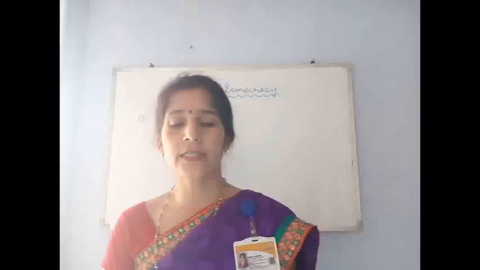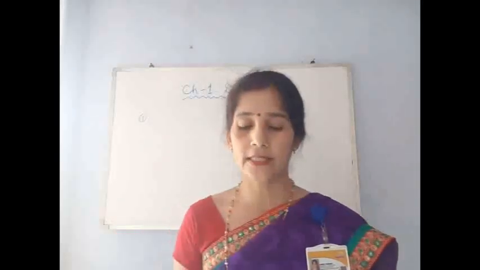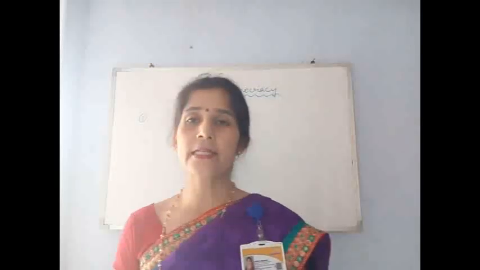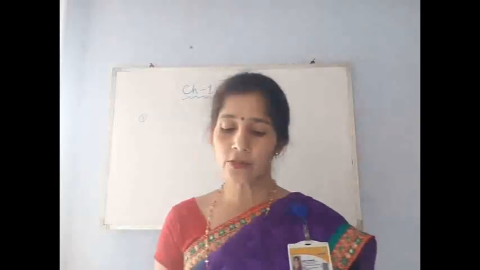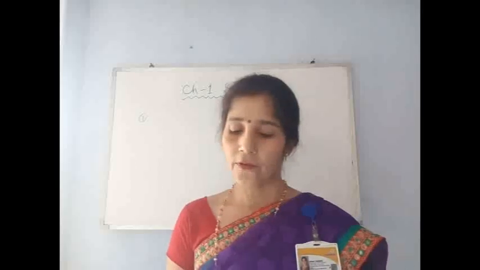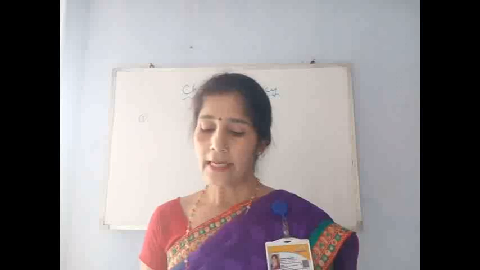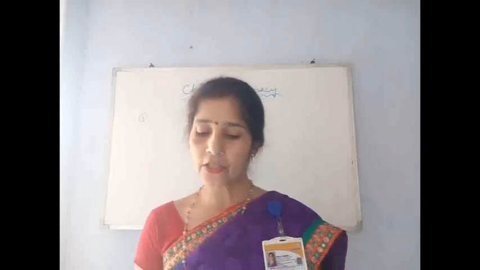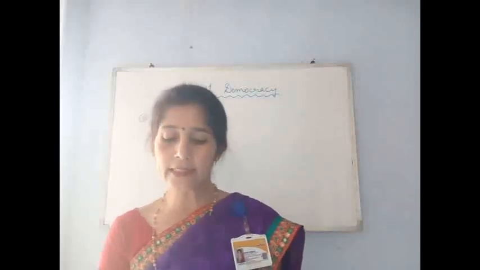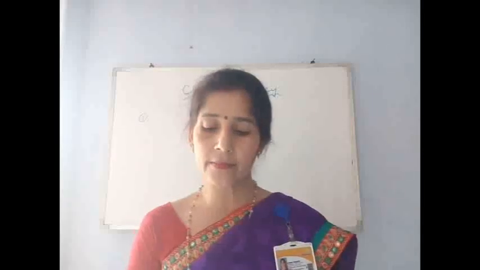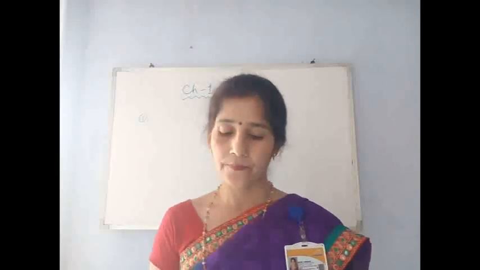Now the third question is, what is democratic society? Answer is, a democratic society is one in which there is no discrimination. It is a society in which evils like untouchability and caste system are not practiced.